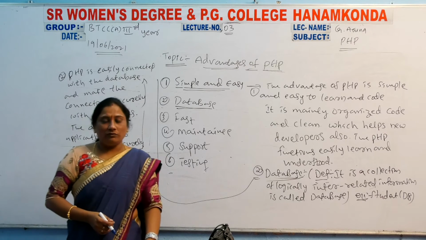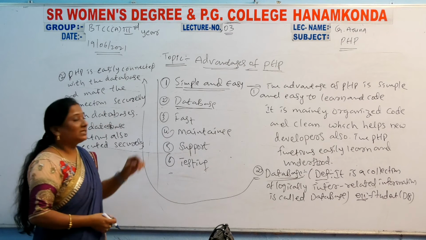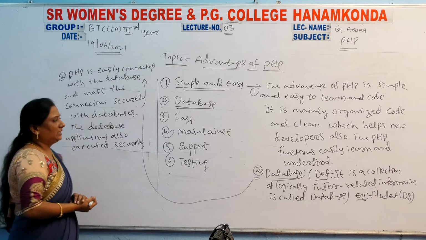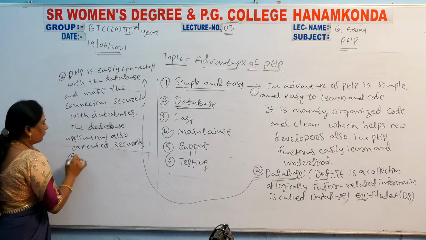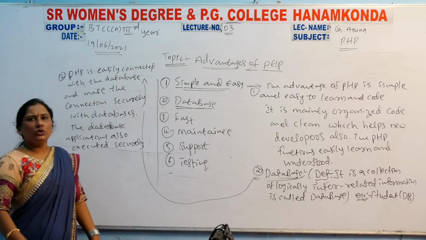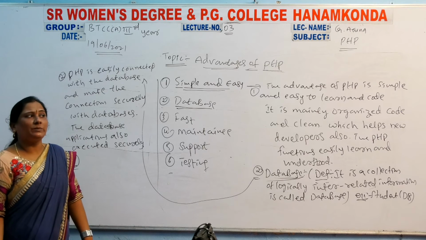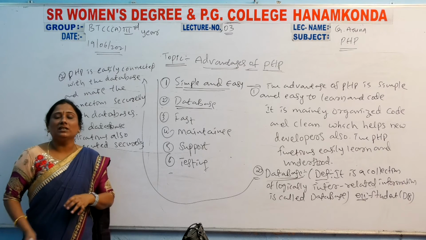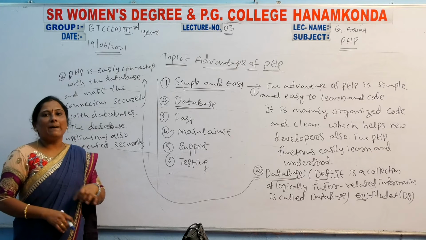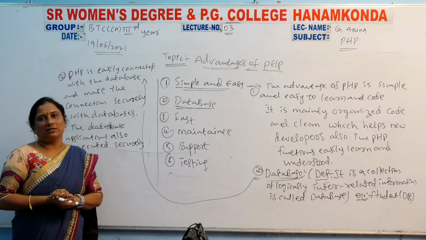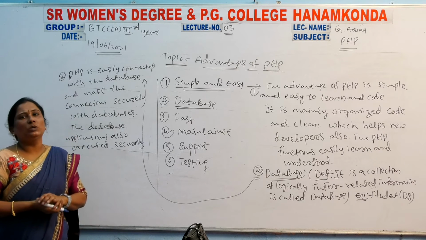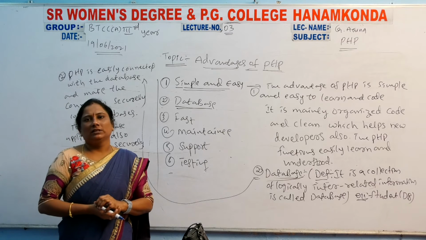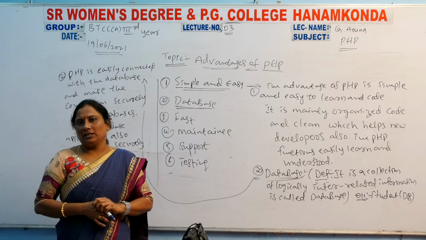Okay, the next one. What is the third one? Fast. Simple one. You know the definition. Fast means the program execution here is fast compared to other languages. Why? Because simple code is there.